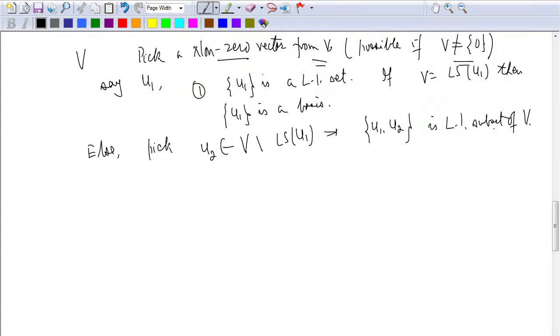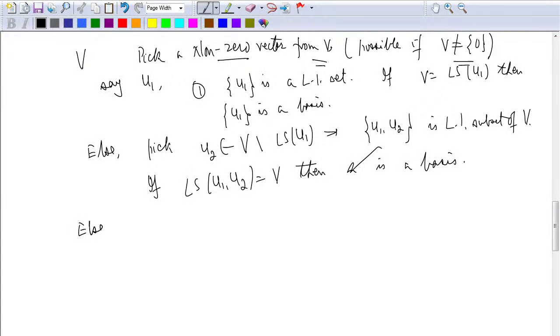If you look at the notes, this theorem is there that at any stage, if I am picking a vector which is not in the linear span of the previous ones, then the new vector is linearly independent of the previous ones, or the new vector is not in the linear combination of the previous ones. So this theorem was stated in the class. So I can get this. So if the linear span of U1, U2 is V, then this is a basis.